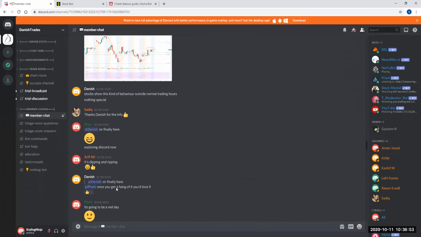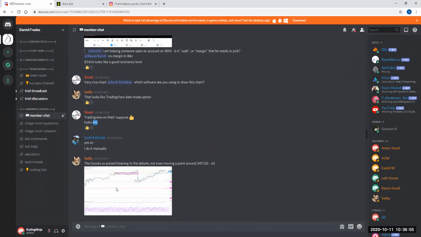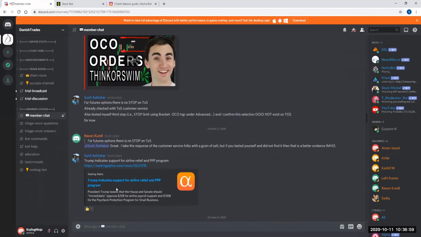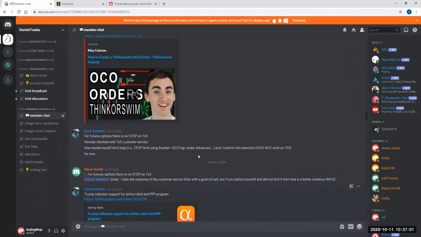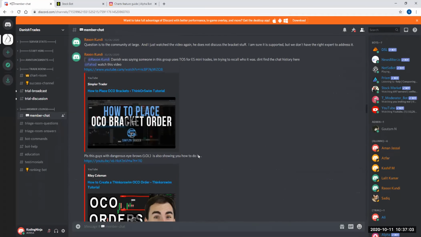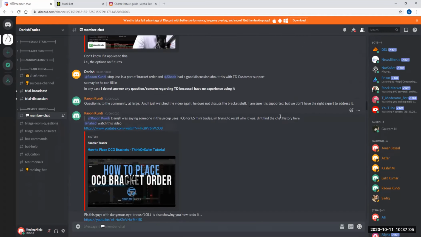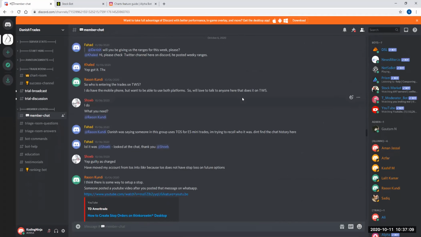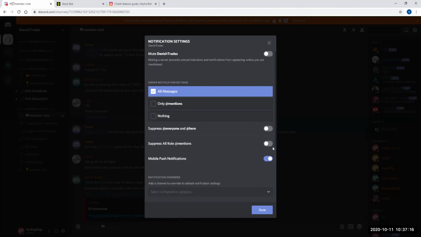Now, if you are in tier one, or if you are an alumni, or an admin or moderator, or whatever, there are multiple roles. So if somebody is talking to tier one, and you don't want to be disturbed for that, you can just go to notification settings and say suppress all role mentions, suppress everyone and here.